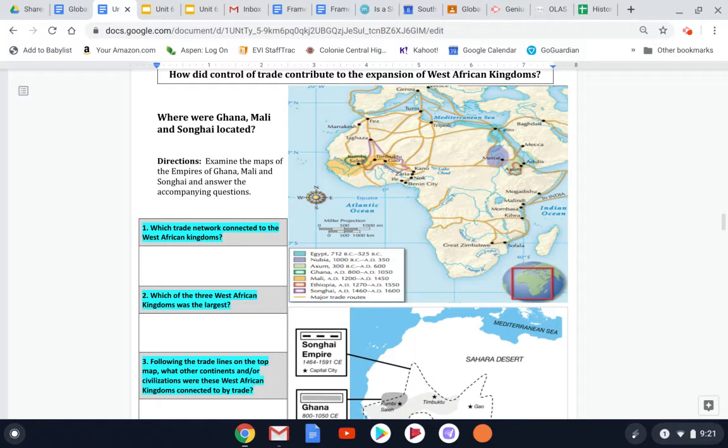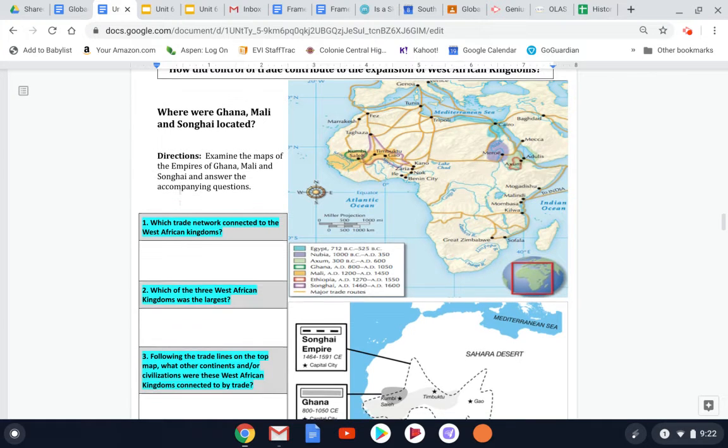But these West African kingdoms of Ghana, Mali, and Songhai that are located over here, which big trade network did those connect to? And if you need a little bit of help and a refresher, you can go back to the top of page 2 in our packet, and there's a big map of the entire Eastern Hemisphere that shows all of the major trade routes and shows you which one is in Africa, which ones are also connected to other regions around it. So feel free to use that map on page 2 if you need it.